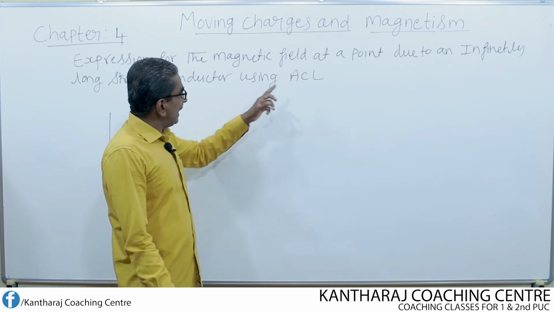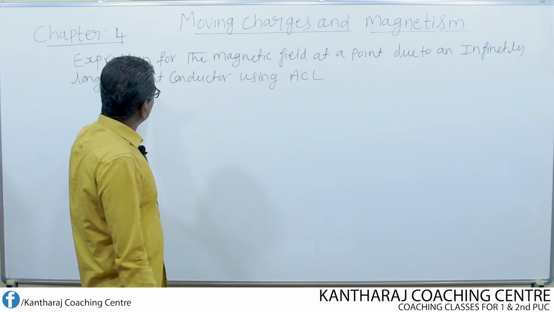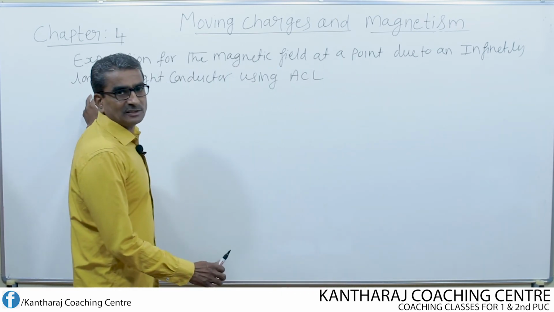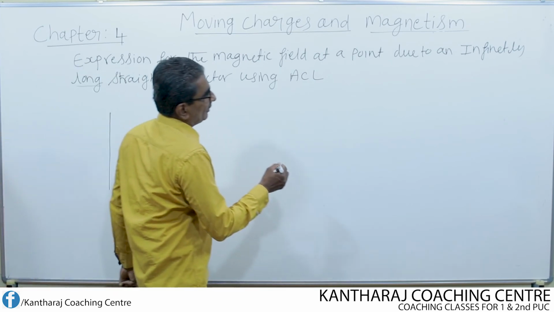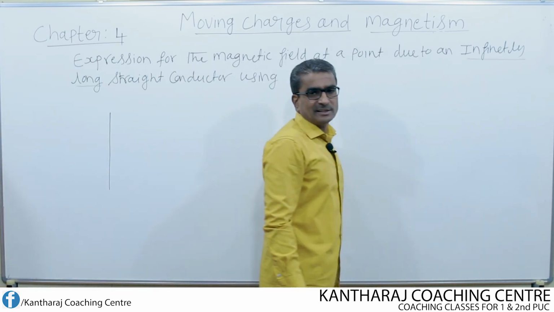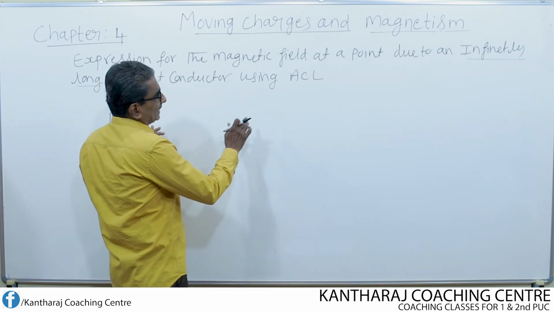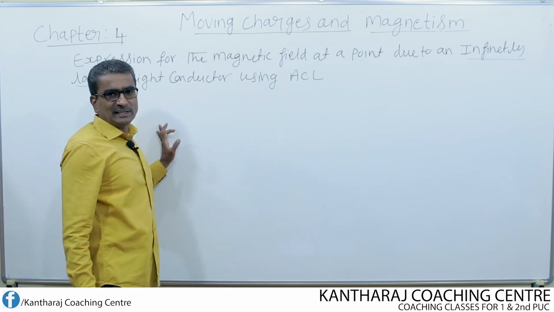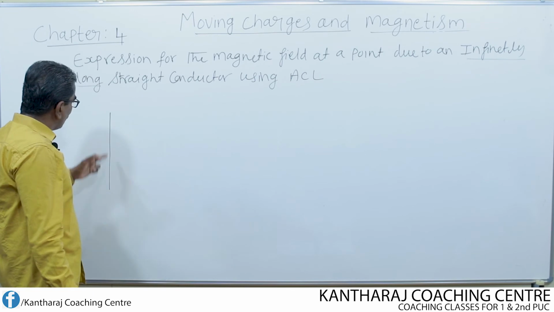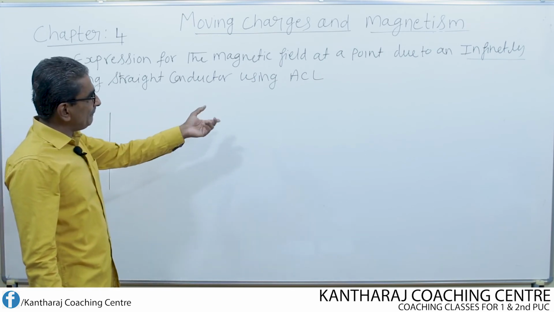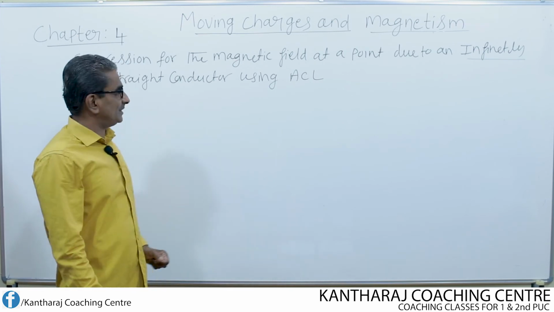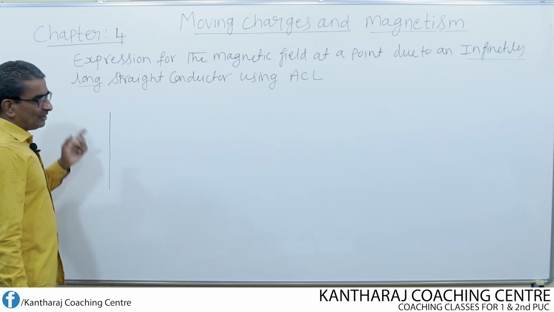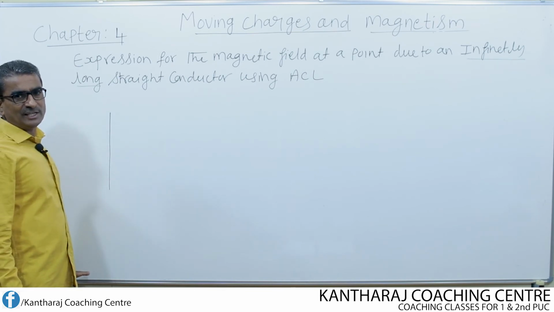Now, using Ampere circuital law, let us derive an expression for the magnetic field at a point due to an infinitely long, this is very important, infinitely long straight conductor carrying current. We can consider this as one of the applications of Ampere circuital law, meaning deriving the expression for an infinitely long straight conductor using Ampere circuital law forms one of the applications of ACL. Now let us imagine a long straight conductor, infinitely long. What is meant by infinitely long here?